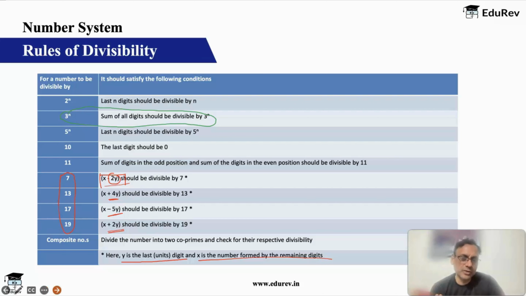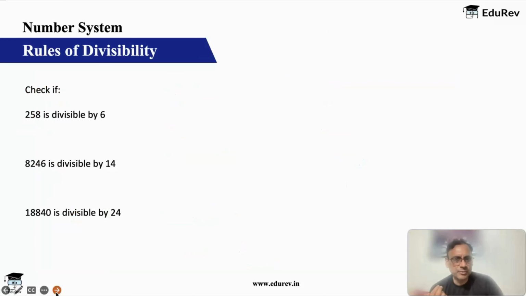Okay, so these are my rules of divisibility. For basic numbers, we have taken numbers up to 16. Let's apply this in some questions and see. So the first question is whether 258 is divisible by 6 or not. Now 6, you know, does not have a rule of its own. So 6 will be converted into 2 and 3.